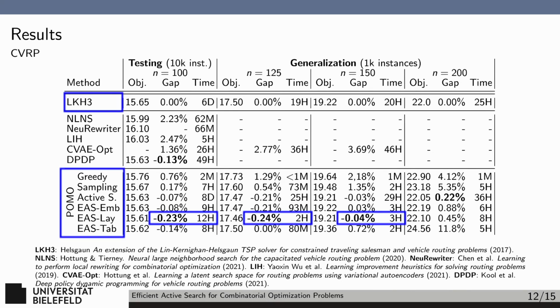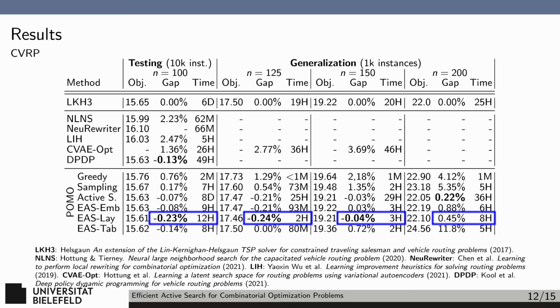First, notice that EAS techniques all outperform LKH3 by a fairly large margin for this instance set, both in terms of solution quality and runtime. The takeaway from this is that as soon as the problem starts to include some side constraints, learned methods have a chance against their handcrafted counterparts. EAS methods also outperform the state-of-the-art learned approaches. I would like to note that while DPDP achieves a very good score, it does use more domain information than the EAS approach with POMO, so the performance of EAS is especially impressive here, as it is domain independent.